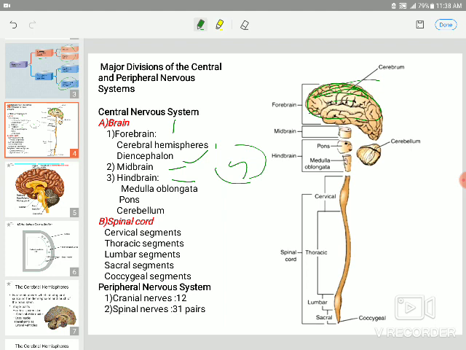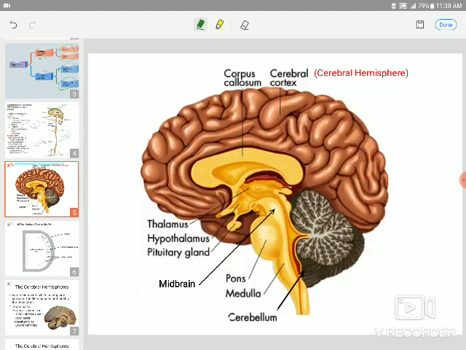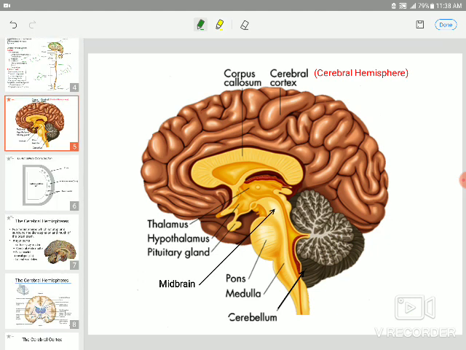Spinal cord. These are all the segments of the spinal cord: the cervical, the thoracic, lumbar, sacral, and coccygeal. Cranial nerve, 12 pairs of cranial nerves we have. Spinal nerve, 31 pairs of spinal nerves we have. As you see here, this corpus callosum, this is white matter.